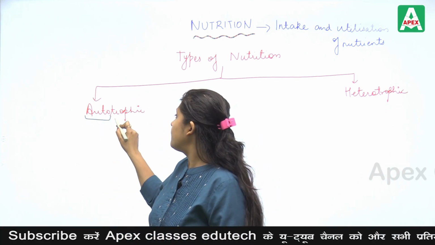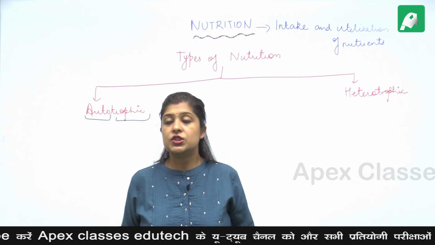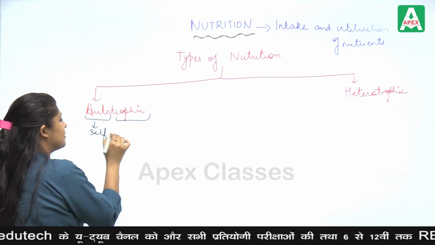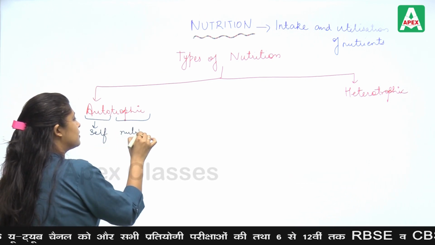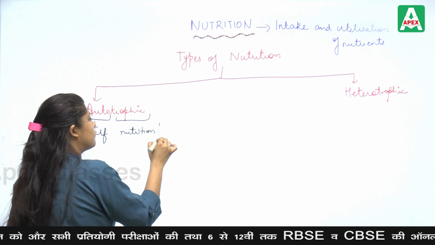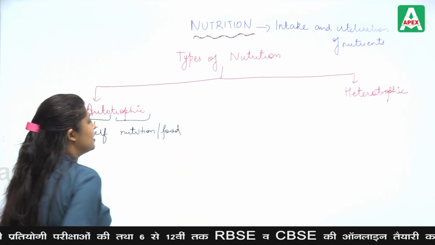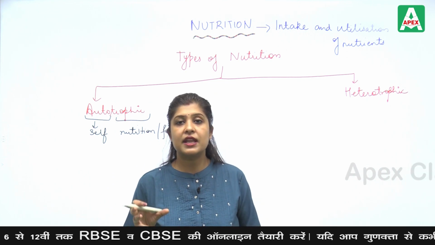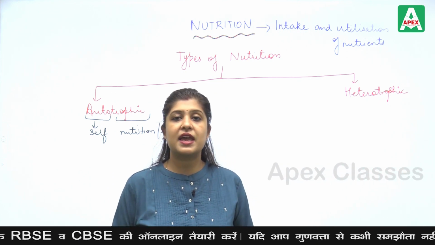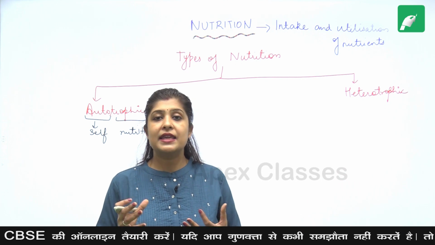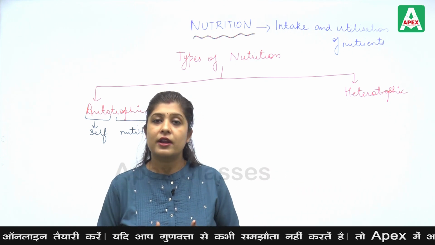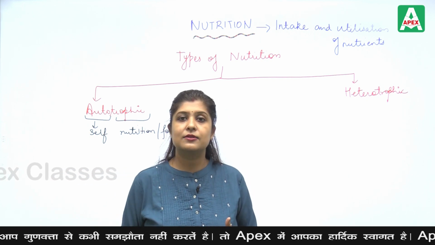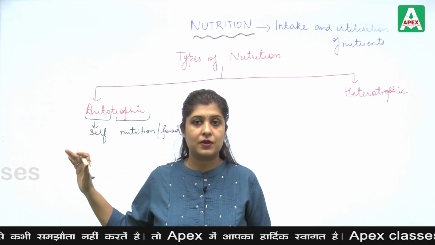trophic means food or nutrition. So self nutrition or food is known as autotrophic nutrition. The nutrition in which the organism prepares its own food by using inorganic material to convert it into organic material is known as autotrophic nutrition.